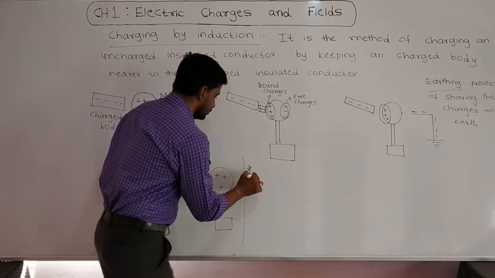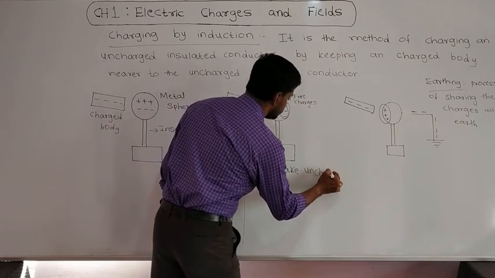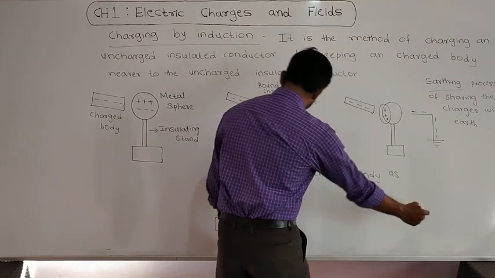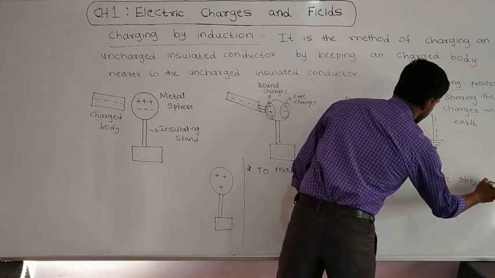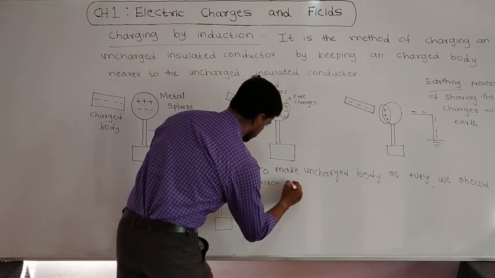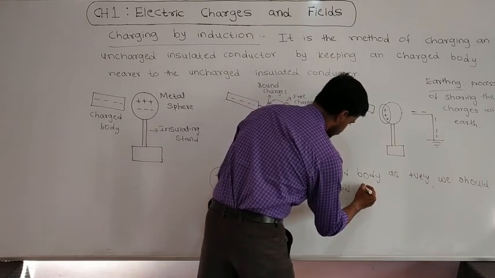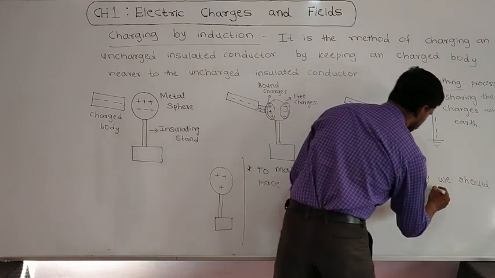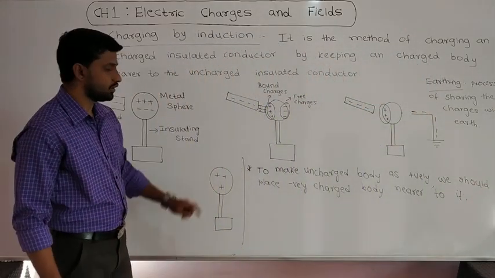So this point is very important. To make an uncharged body positively charged, we should place a negatively charged body nearer to it, so that it will become a positively charged body.